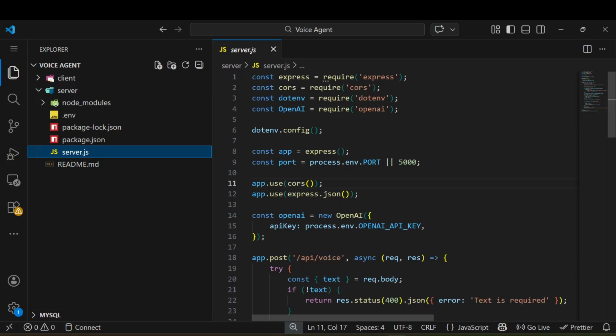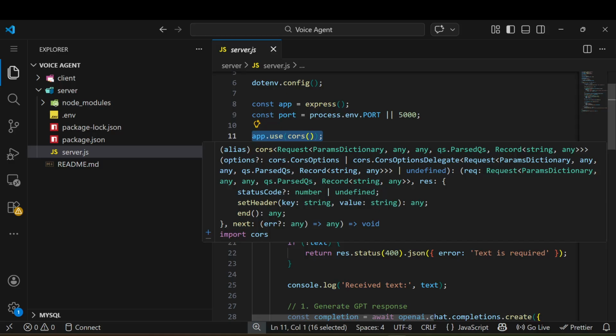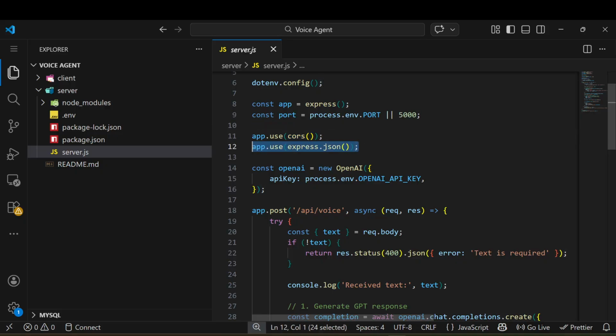So you can see I need Express for the server. I need cors to protect our API. I need dotenv to load our variables from the .env file, of course. And I need OpenAI to call the LLM, simple. I just initialize a server and assign a port. I also take that port from the .env. And here I can pass the cors options, whatever credentials, all those things. There are a lot of things available for cors, you can check the documentation. Our main part is to understand the AI layer, how we are interacting with our AI, how the LLM calling works.